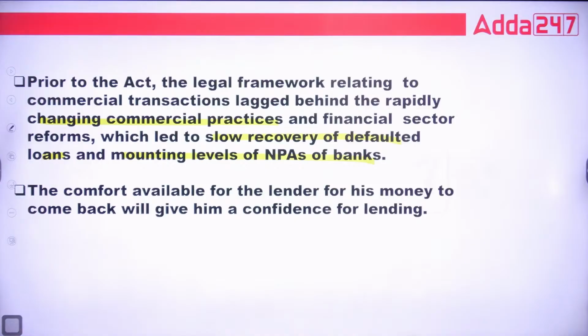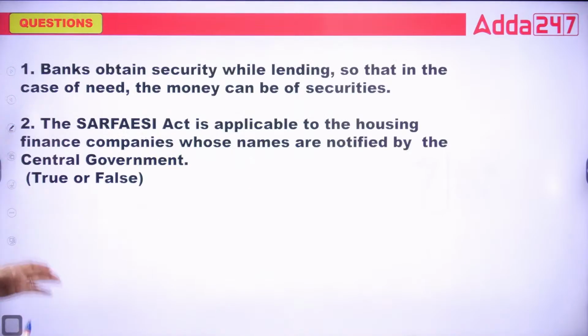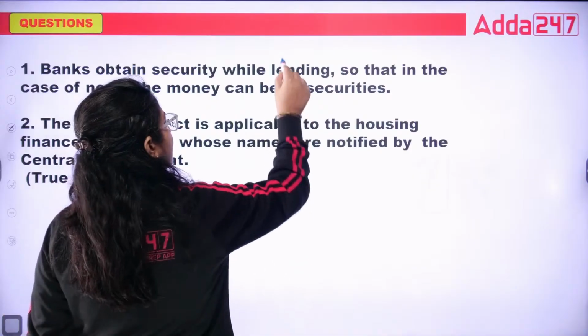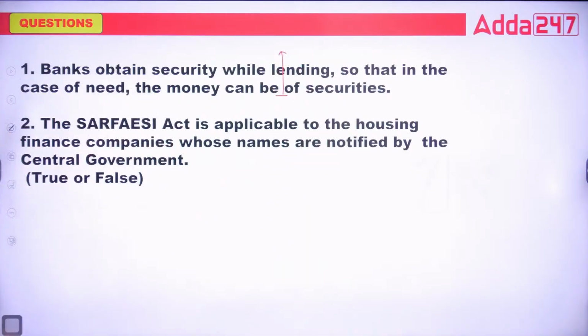Is that okay? Cool. Now, the bank obtains security while lending so that in case of need, money can be dash of the security. Tell me the exact answer.